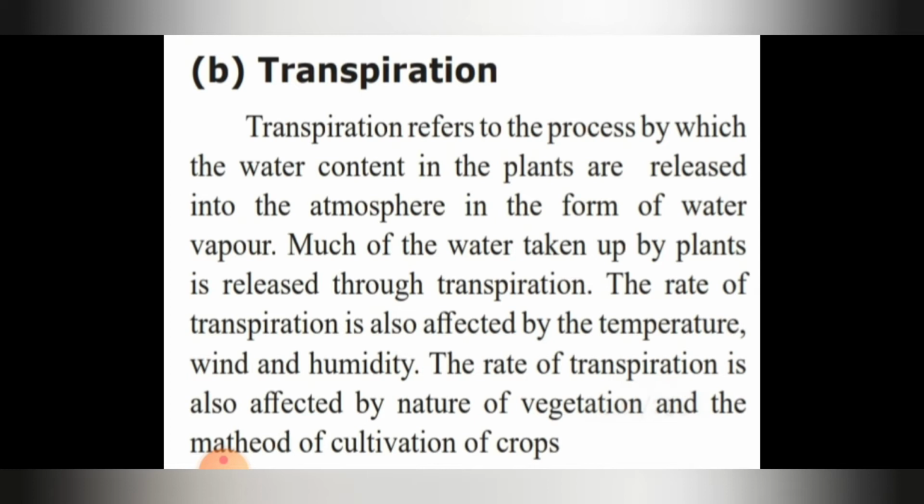Much of the water taken up by plants is released through transpiration. The rate of transpiration is also affected by temperature, wind and humidity. It is also affected by the nature of vegetation and the method of cultivation of crops.